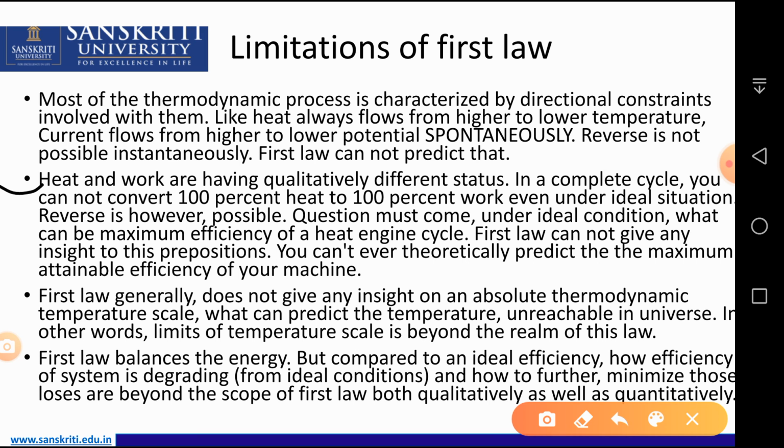Because heat is a low grade energy, converting low grade energy into 100% high grade energy is not possible. So the question must come, under ideal condition, what can be the maximum efficiency of the heat engine cycle. The first law cannot give any insight into this proposition, so you cannot theoretically predict the maximum attainable efficiency